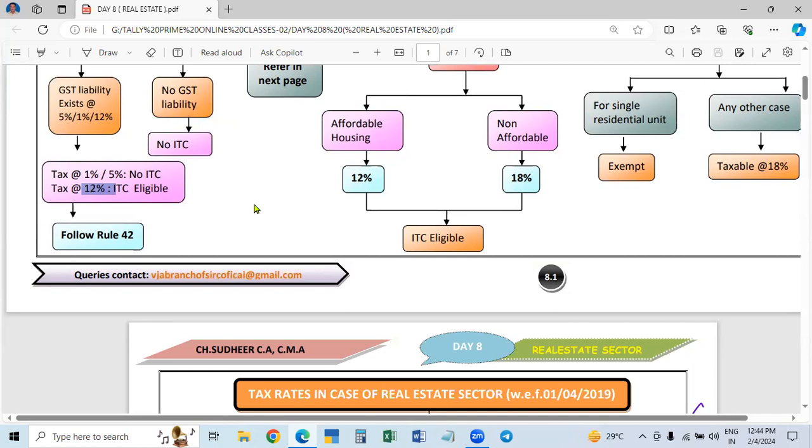For the commercial house, it is 12% and we can take the total ITC for that commercial house, whatever you spend. For that residentials, the rate is 1% and 5%.